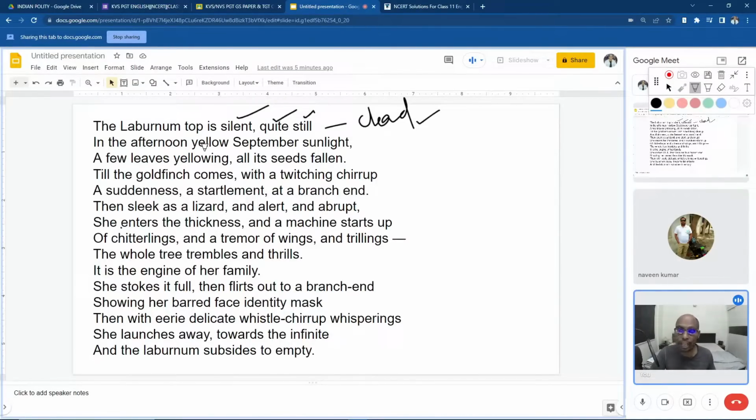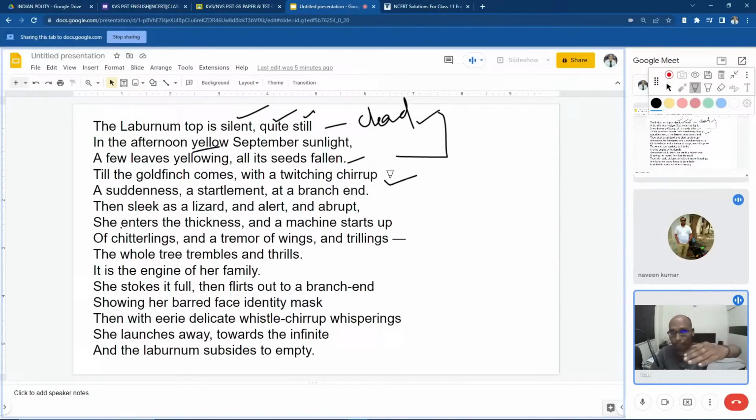A few leaves yellowing, all its seeds fallen. So it is not even a great season for this tree, and the tree is also having some kind of physical problem or disease, and all its seeds are fallen. When the tree is completely dead, how can anyone bring life to this tree? Then comes the goldfinch. Till the goldfinch comes, the tree remains dead. The goldfinch comes with a twitching chirrup, a suddenness, a startlement at a branch end. So the goldfinch comes and sits at the end of the top branch.